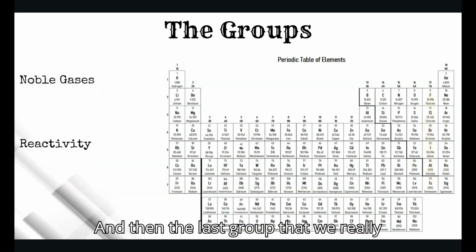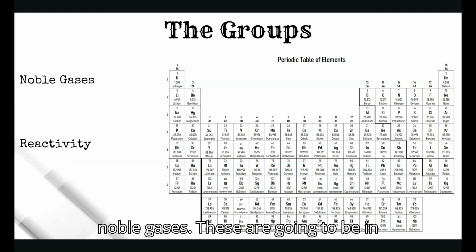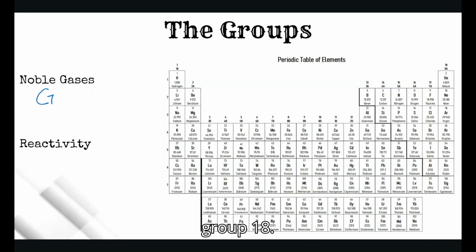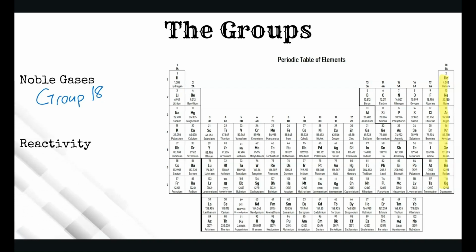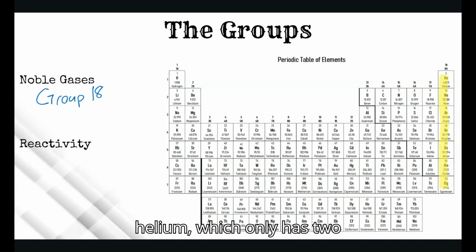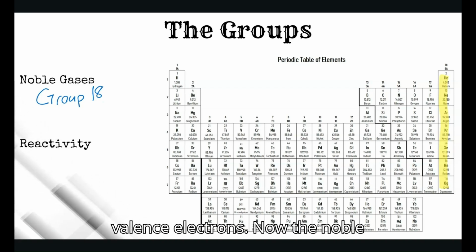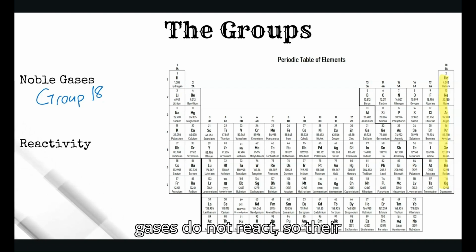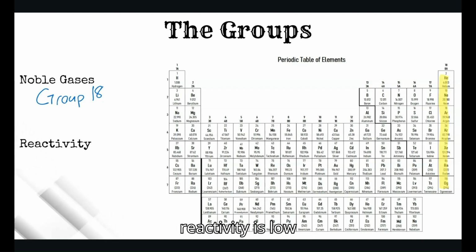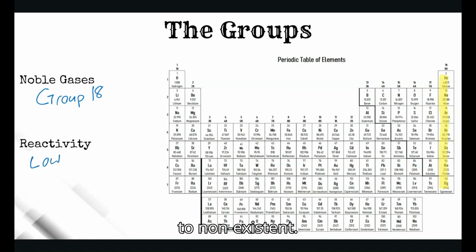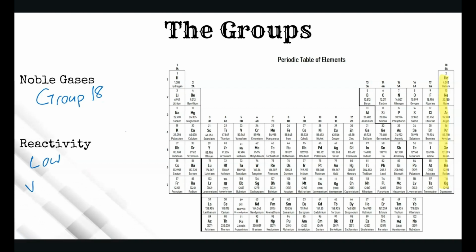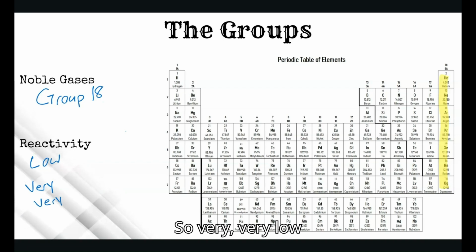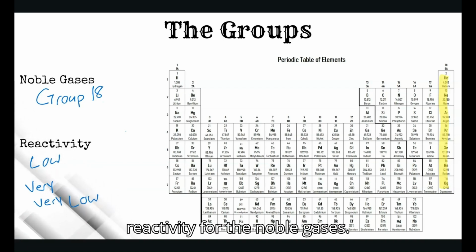And then the last group that we really need to know about are the noble gases. These are going to be in group 18, on the far right side. These all have 8 valence electrons, with the exception of helium, which only has 2 valence electrons. Now, the noble gases do not react. So their reactivity is low to non existent. So very, very low reactivity for the noble gases.